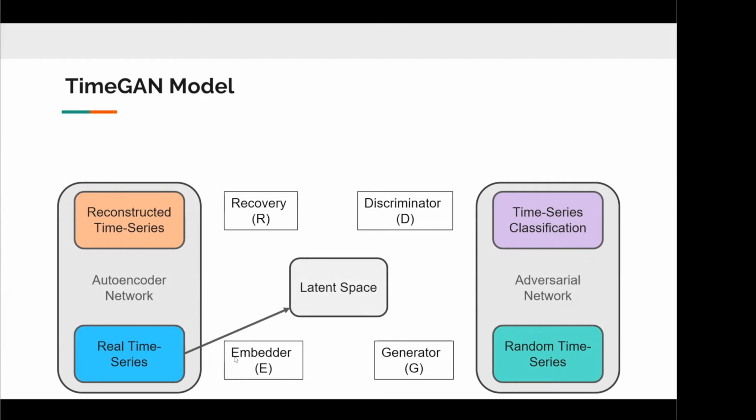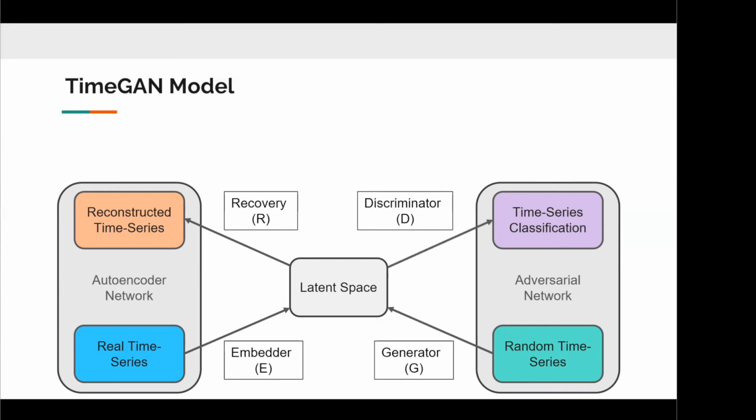The recovery function R is then responsible for taking the static and temporal features in the latent code back to their feature representation. Unlike the conventional generator that produces the synthetic output in the feature space, the generator in TimeGAN outputs in the latent space. The discriminator receives the static and temporal codes from the latent space and then conducts the usual classification task.